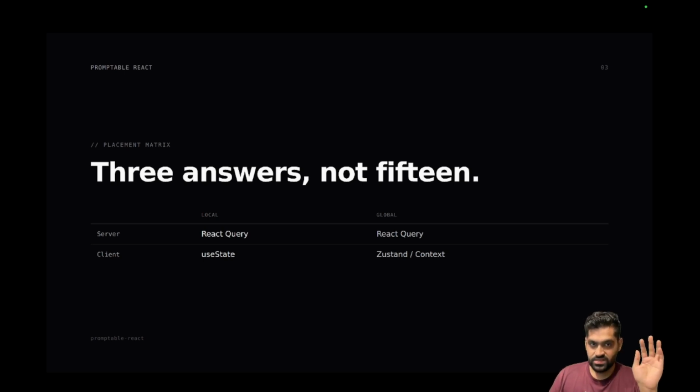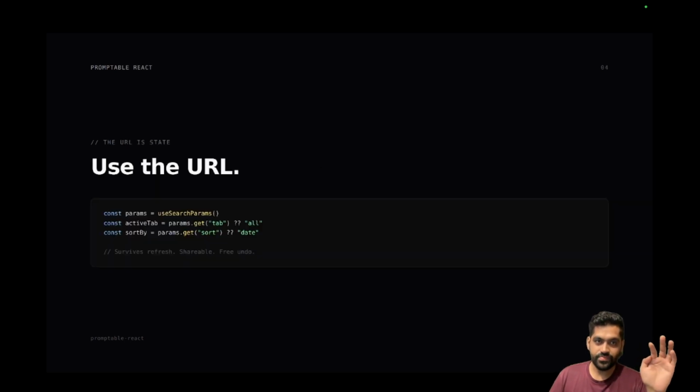If it's a client state and it's local to maybe a small subtree or a few components, then you can use useState. If it's a global state, only and only then, if it's truly global, should you go to Zustand or context. And believe me, this is very rare, but people reach for Zustand or context or maybe Redux very soon, when they don't even need it.